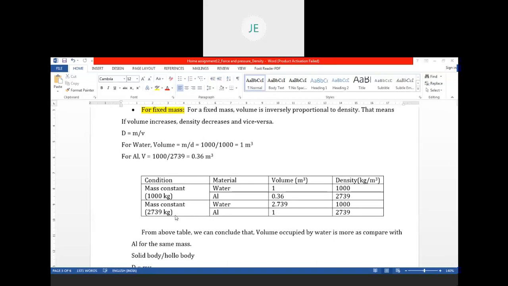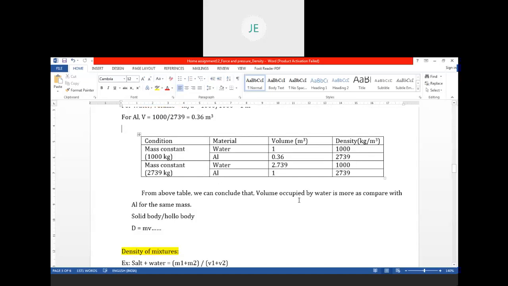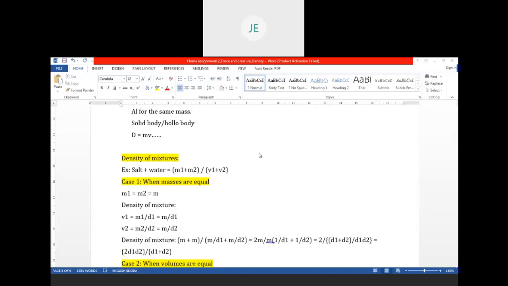The same way, if you take mass 2739 kg of water, it occupies 2.739 meter cube volume, and aluminium will occupy 1 meter cube of volume. From both tables, we can say that volume occupied by water is more as compared with the aluminium for the same mass.